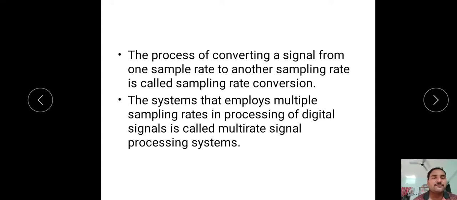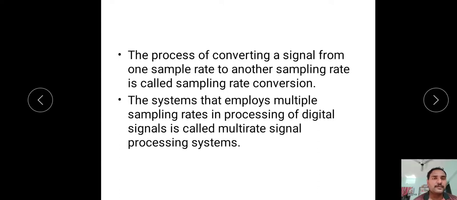The process of converting a signal from one sampling rate to another sampling rate is called sampling rate conversion. It is very difficult to find multiple sampling rates at different positions externally. For that reason, within the system, we have designed some sampling rate converters which will convert the sampling rate from one value to another value based on the requirement of our system.